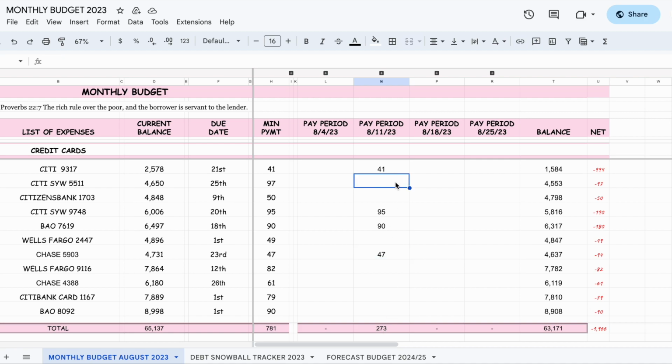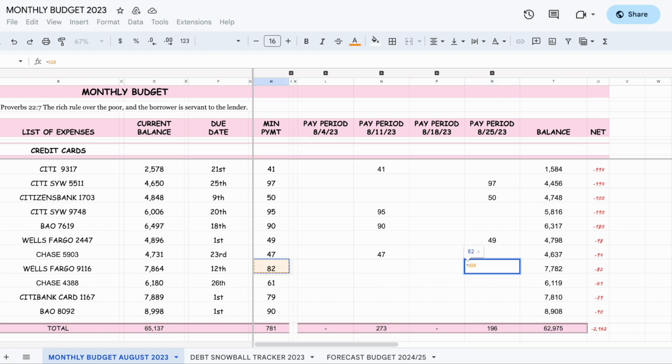Now, of course, the other cards are going to be paid on the 25th because that's when they're due. This, like I said, is for the following month, so that's good. Then this right here will be paid for the following month, the 25th. We're still on time.